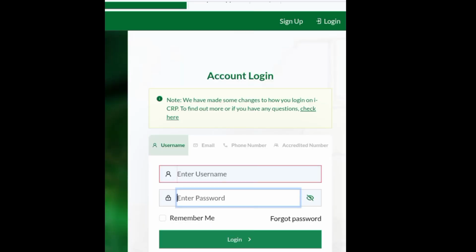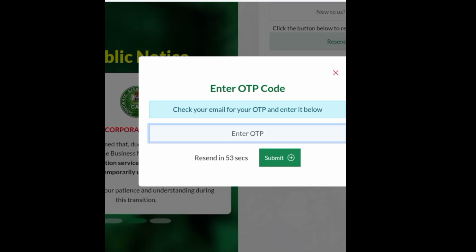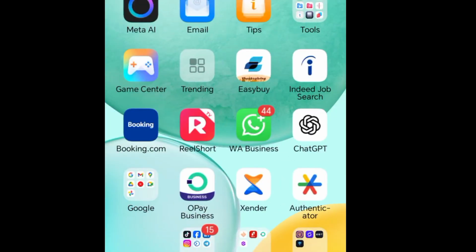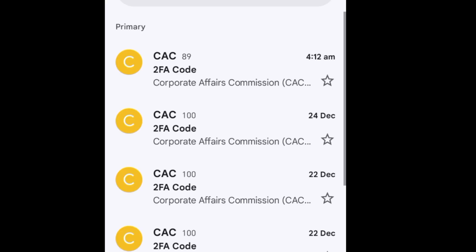Once you input your email and password, you click on login, and an OTP will be sent to the email that you dropped when you were registering. So what you need to do is go to your email to check the OTP.